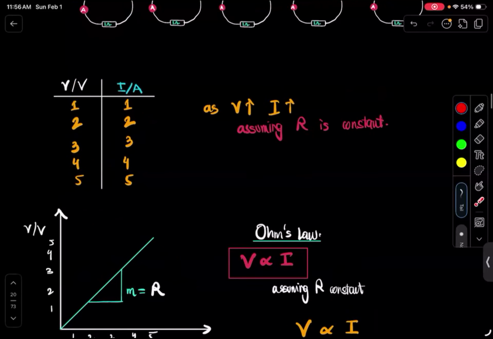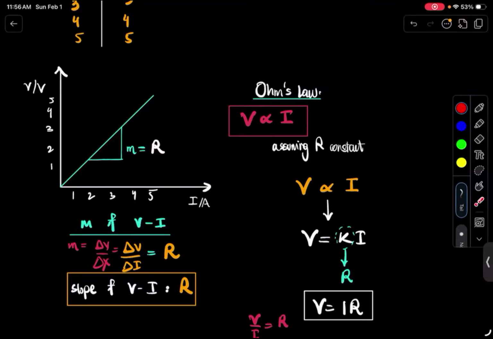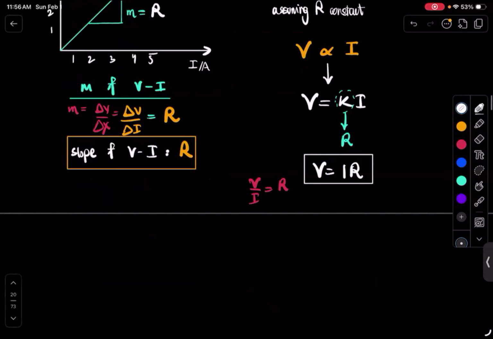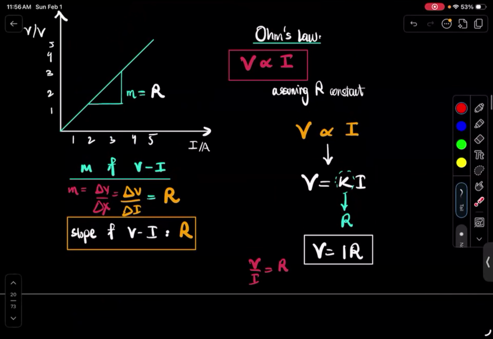So that means, and we literally saw that the resistance is constant, right? And that's the only way that would form a straight line, right? Oh, by the way, keep in mind that if you switch the axis, then the slope would actually become 1 over R, right? So make sure you remember that, because then it would not be V over I. It would then be I over V, and I over V would actually be 1 over R.